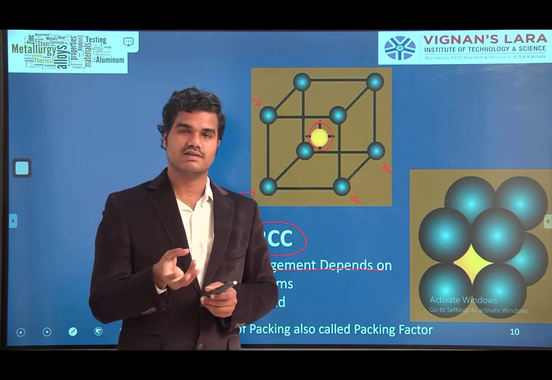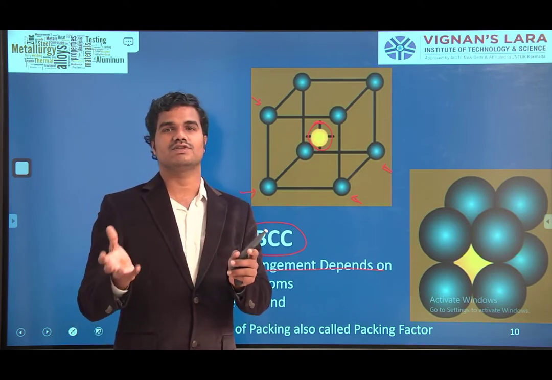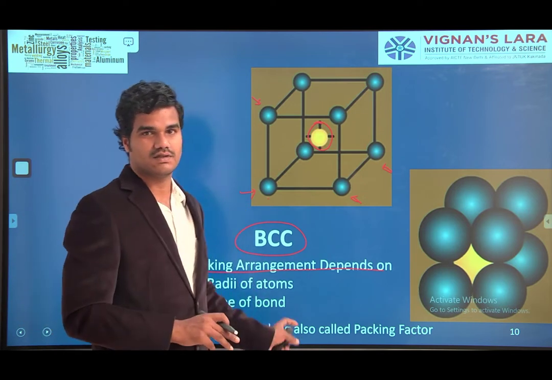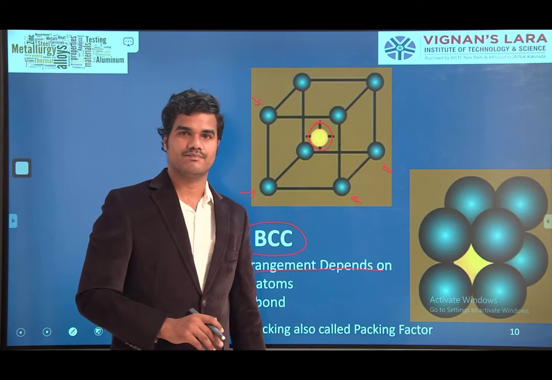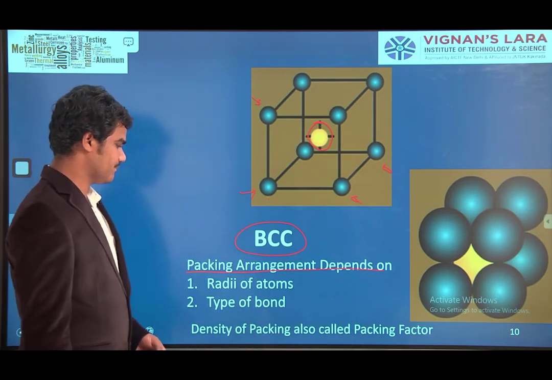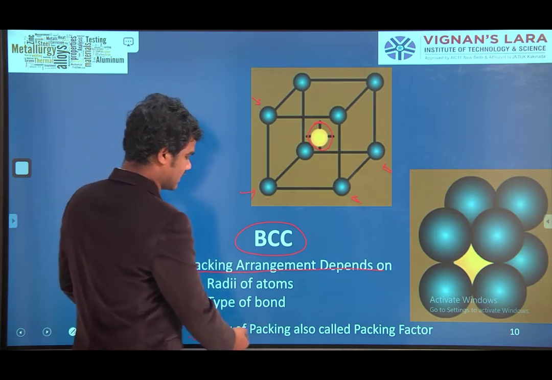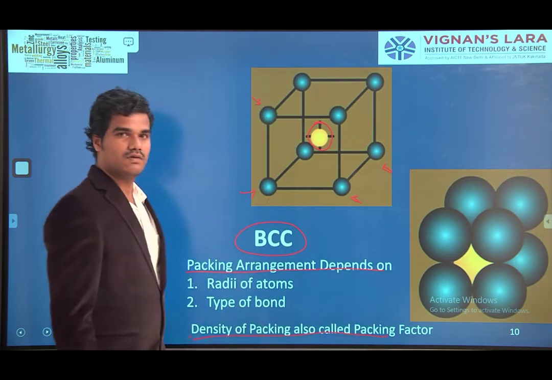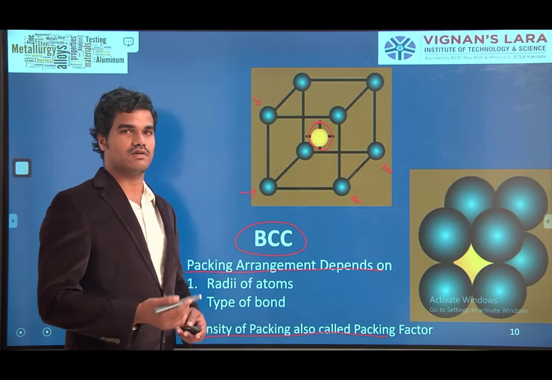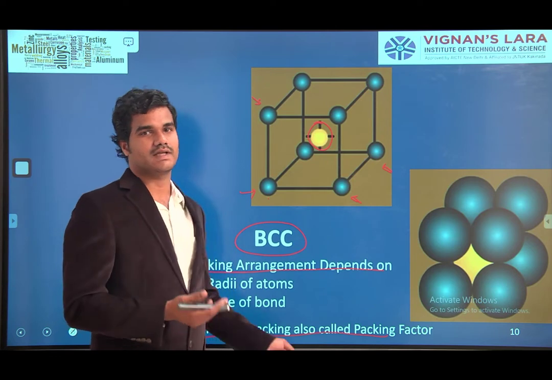If the radius is more, the size of the atom is more. So packing factor depends on two things: the radius and the type of bond between atoms. Packing factor is also called density of packing, or packing density. Both are the same.